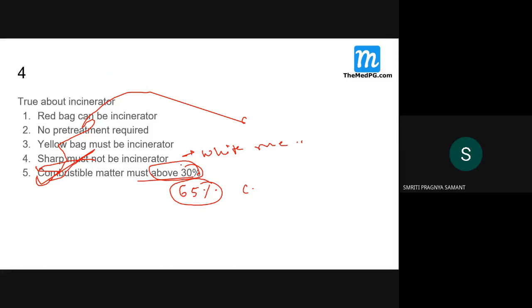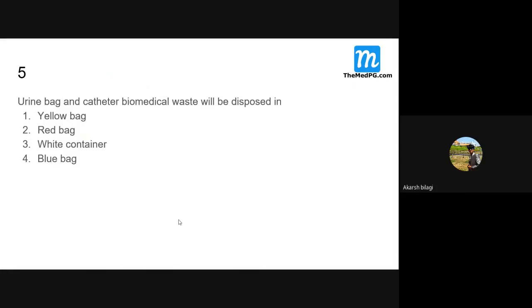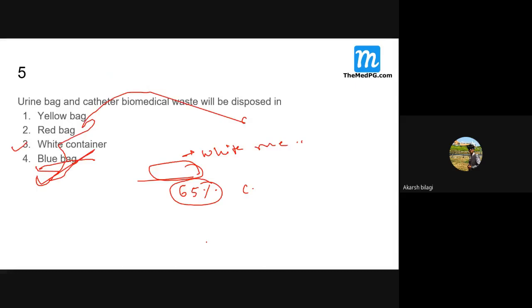What is happening with this? So the right option is the yellow color bag. Just a second, there is some problem over here.